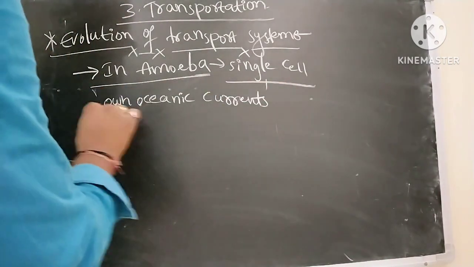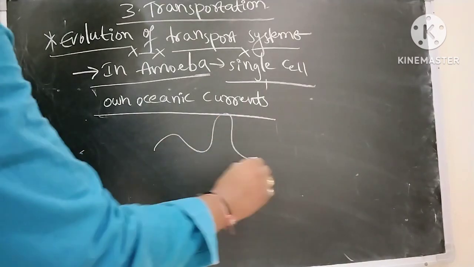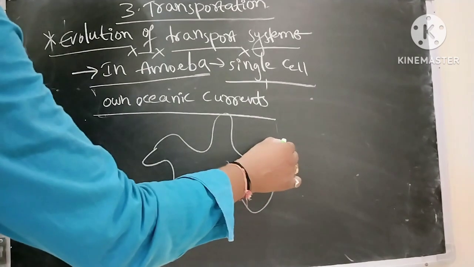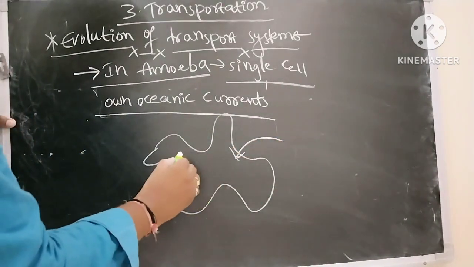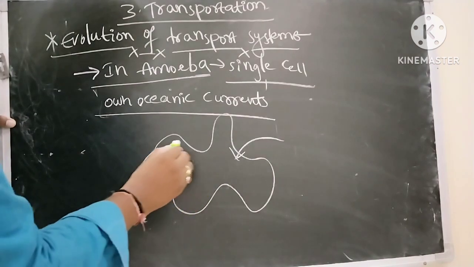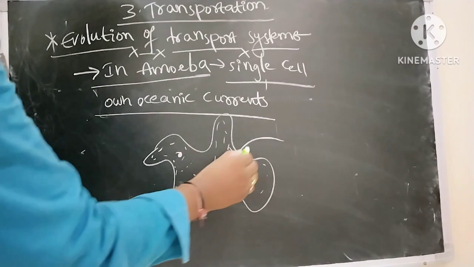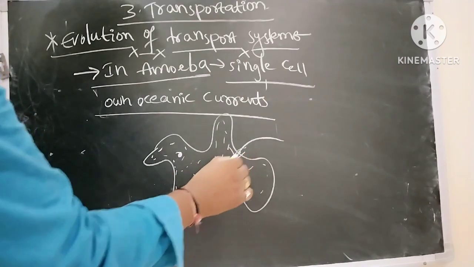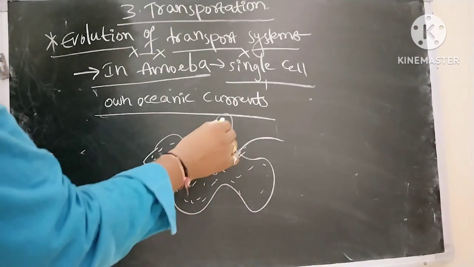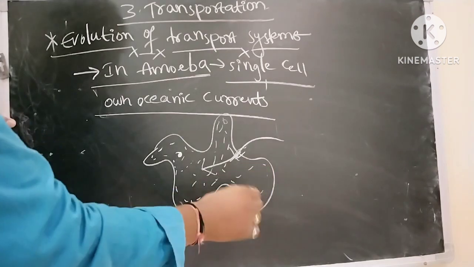Here in amoeba, what will happen? Whatever water enters into its body, this is the nucleus and this is the cytoplasm. The water contains nutrients, and those nutrients along with the water enter the body and distribute nutrients.